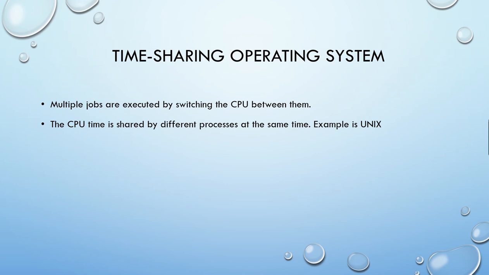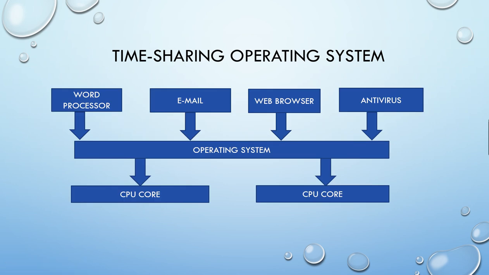So next is time sharing operating system. In time sharing also, multiple jobs are executed by switching the CPU between them. The CPU time is shared between a number of jobs. Jobs means tasks, we can say. For one task the CPU gives T1 seconds, for the second task T2 seconds, and for the third task T3 seconds. In this way it will go on executing the tasks one by one, switching from one job to another until all the jobs are finished. So CPU time is shared by different processes. An example is Unix. Let me show you this diagram.